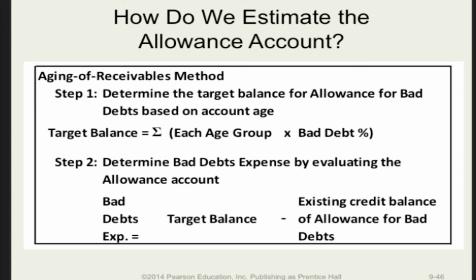Each age grouping will have a different expectation of how much will be bad, or when an account is bad. Once we know the target balance for allowance for bad debts, and we know the existing balance for the allowance for bad debts account, we can determine the bad debts expense as the difference between the two previous totals.